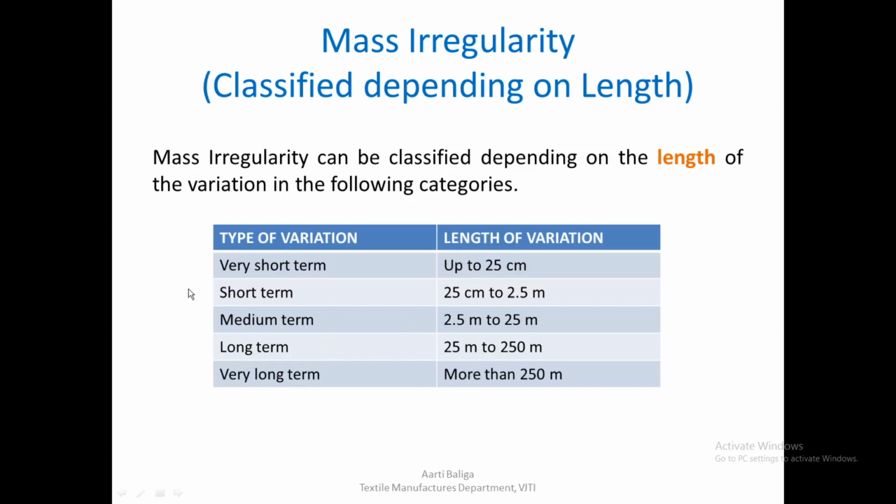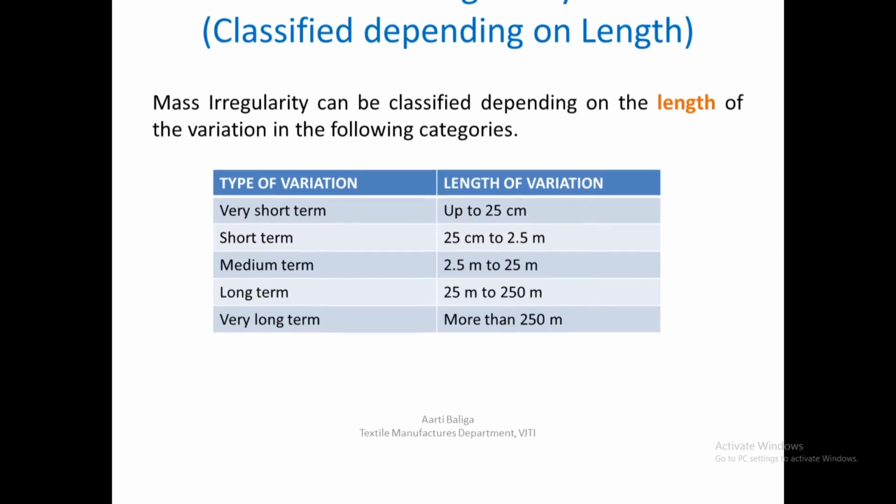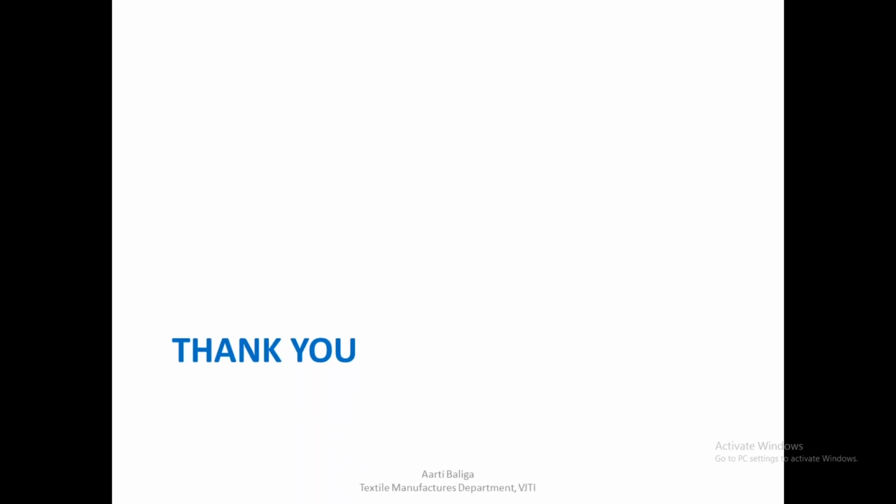These terms will be useful for us when we learn about auto levelers, trying to understand the different types of auto levelers and which type of variation each addresses. Once we understand this classification, we will be able to understand the various types of auto levelers, which will be coming in a few lectures later on. So that is it. Today we have learned the relation between mass irregularity, its types, and length. It is a background lecture for understanding the auto leveler.